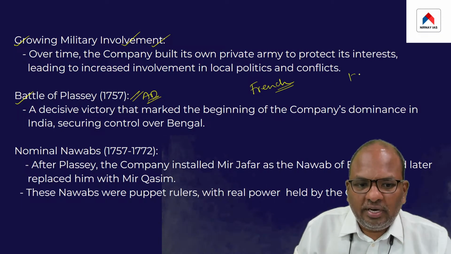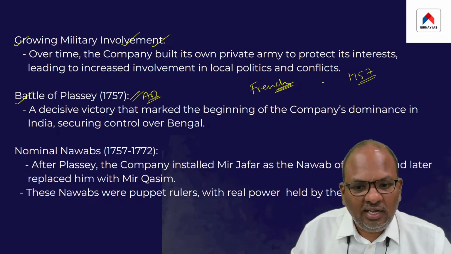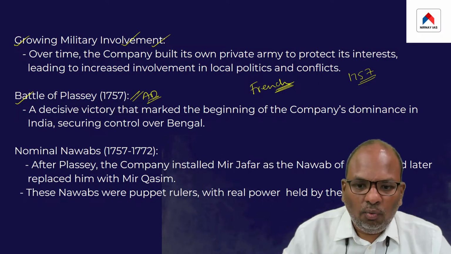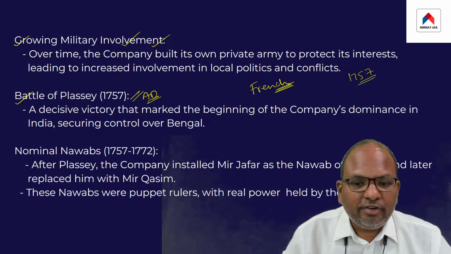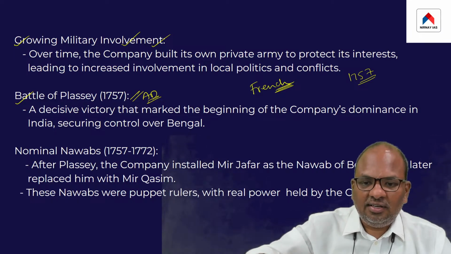So by 1757 itself, the French East India Company, that is the French company, and the English East India Company, that is the British company, were involved in numerous wars. Of course, the French were defeated, and the British had the upper hand in India.